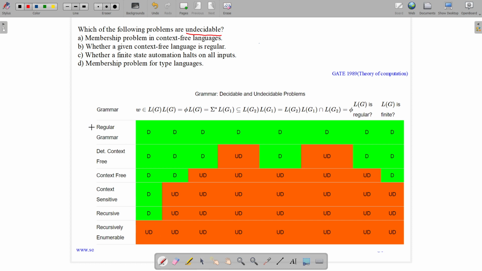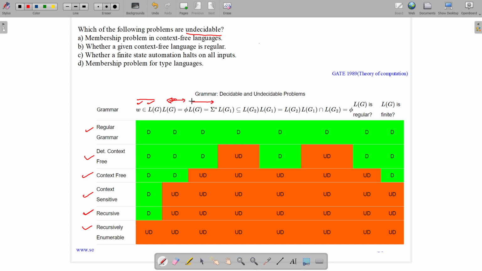These are all the types of grammar: regular grammar, DCFL (deterministic context-free language), context-free language, context-sensitive language, recursive language, and recursively enumerable language. The first problem is whether a given string belongs to a language, which is the membership test. The next is whether a language represents the empty set, which means it is the empty language.